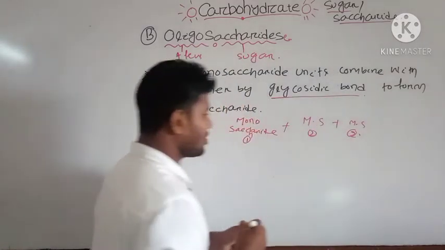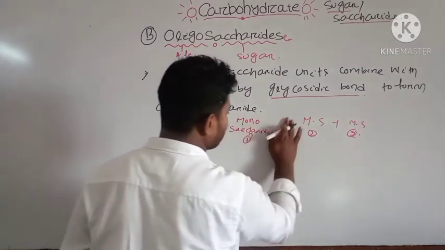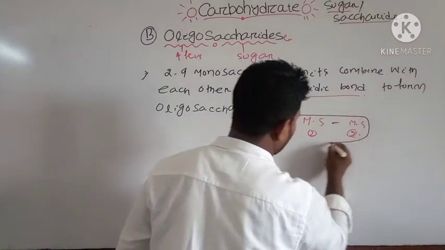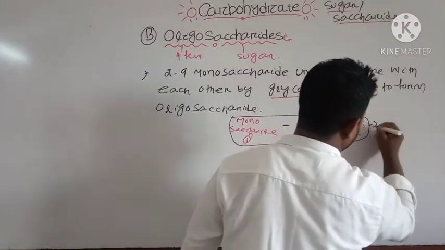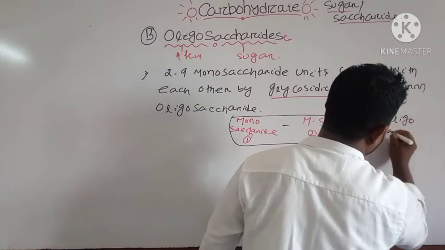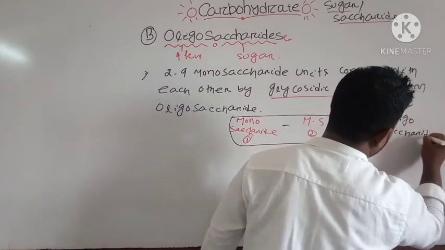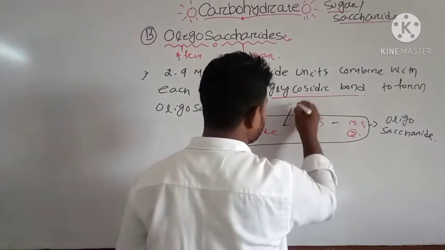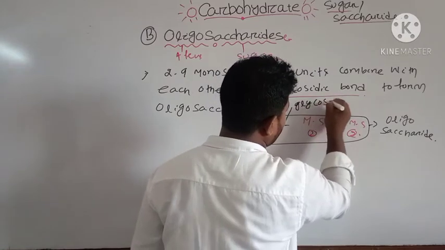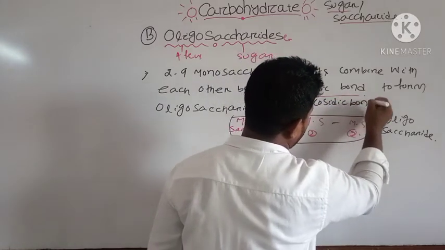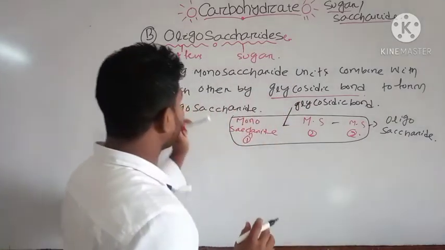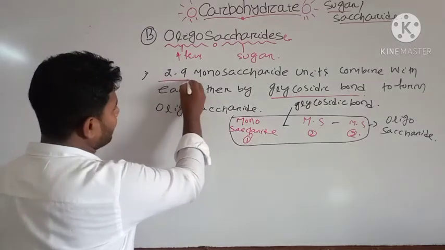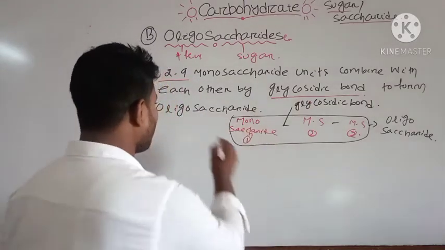These are united to form an oligosaccharide, and the bonds present in between two monosaccharide units are known as glycosidic bonds. So around 2 to 9 monosaccharide units combine by the glycosidic bond to form the oligosaccharide.